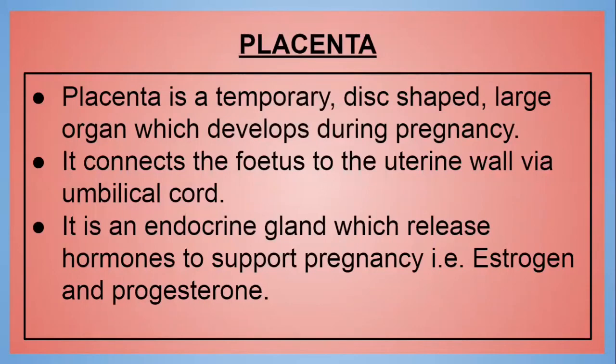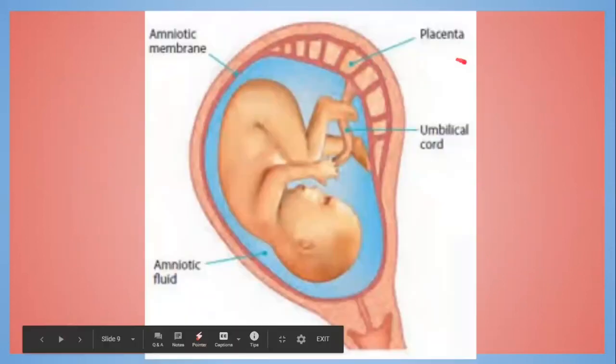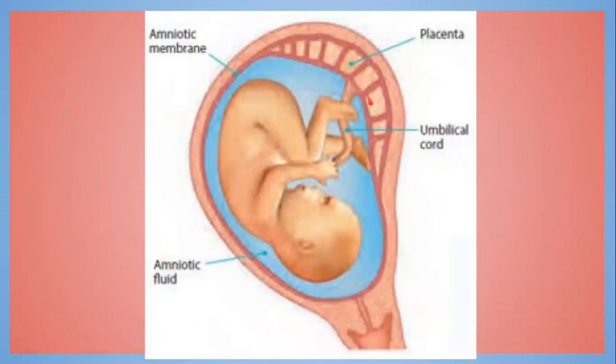I hope it is clear to you that placenta is formed when the fertilization has taken place and the implantation has taken place. The role of placenta is to transfer the nutrients and oxygen from mother to the fetus and the waste from the fetus to the mother. In this diagram, you can see this is the placenta, this is the fetus, and this is the umbilical cord which connects the placenta to the fetus.